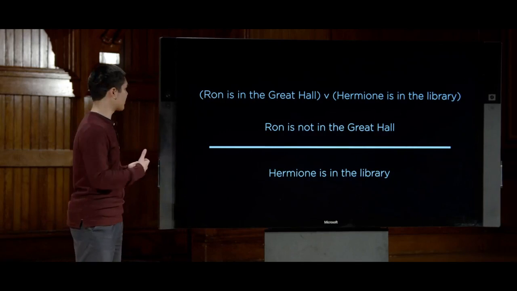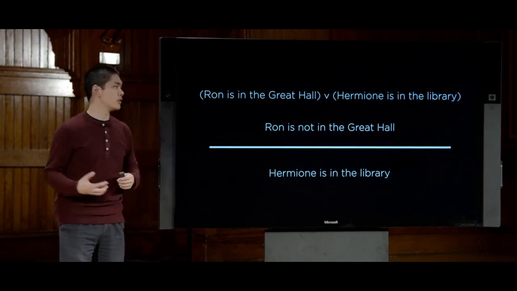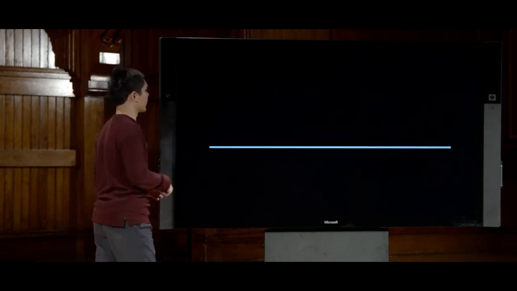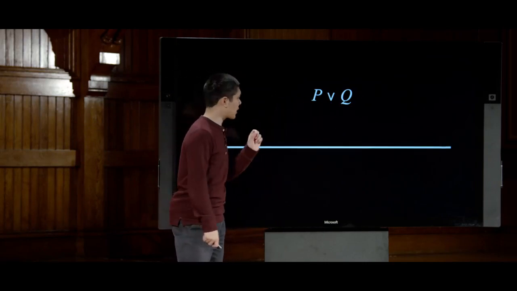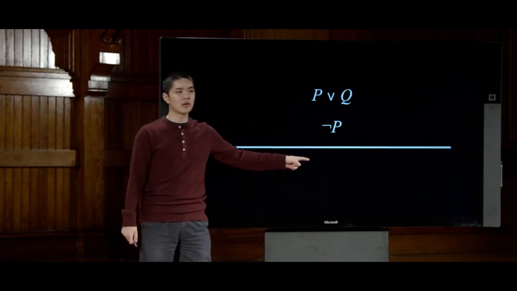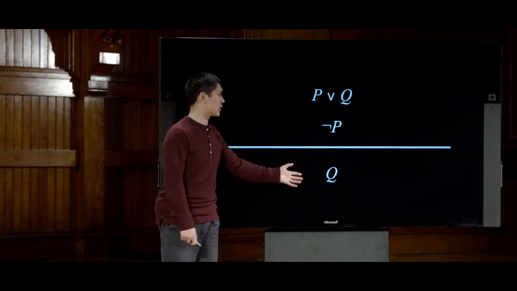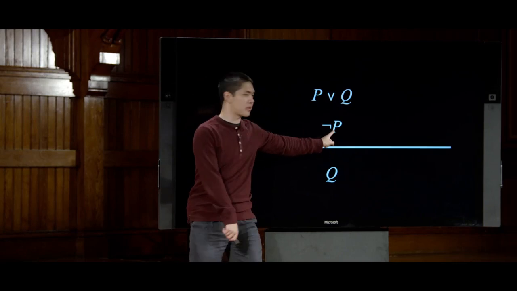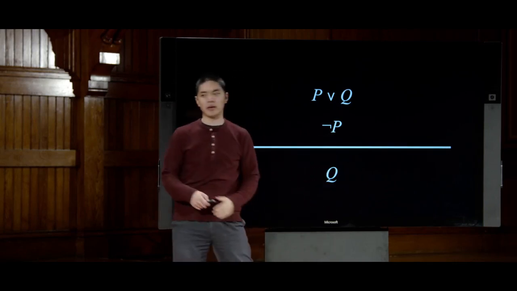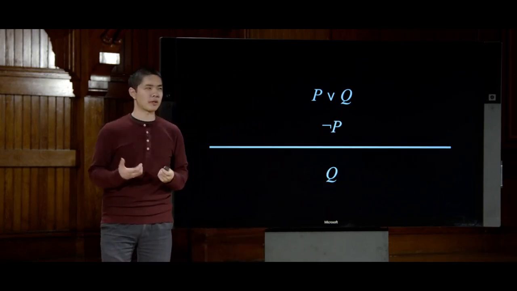And this we can frame as a more general rule known as the unit resolution rule, a rule that says that if we have P or Q, and we also know not P, well, then from that we can reasonably conclude Q. That if P or Q are true, and we know that P is not true, the only possibility is for Q to then be true.